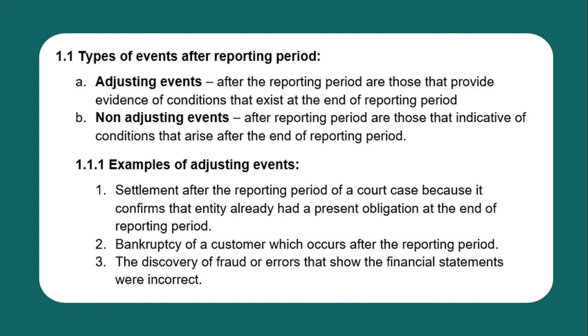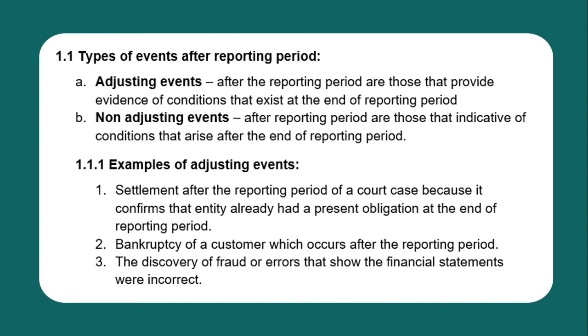So when the event occurred after the end of the reporting period, that is only when it happened, or the conditions, the cause, only happened after the end of the reporting period. It was not pre-existing before the reporting period ended. That is why such an event should not be adjusted.